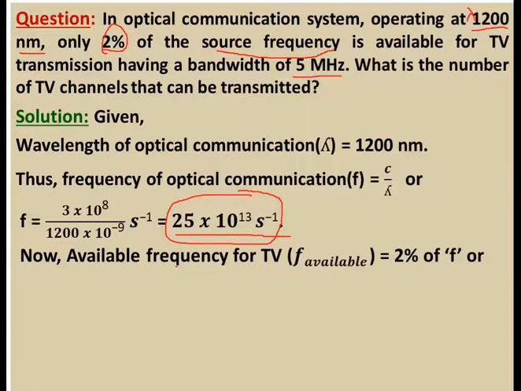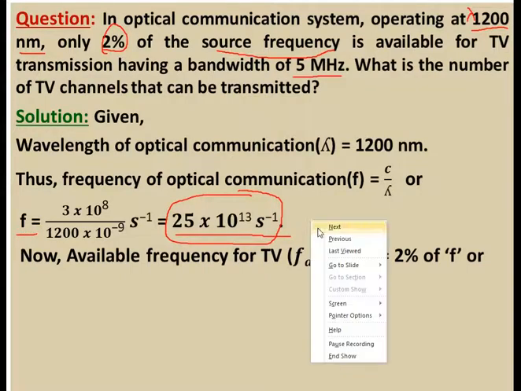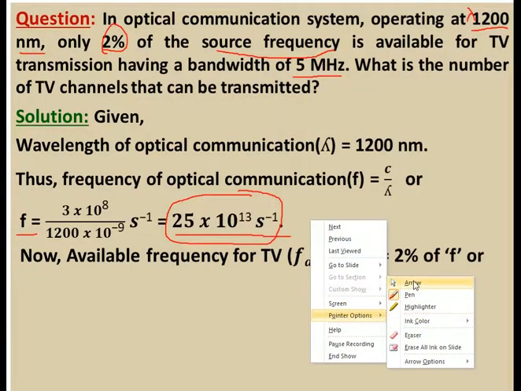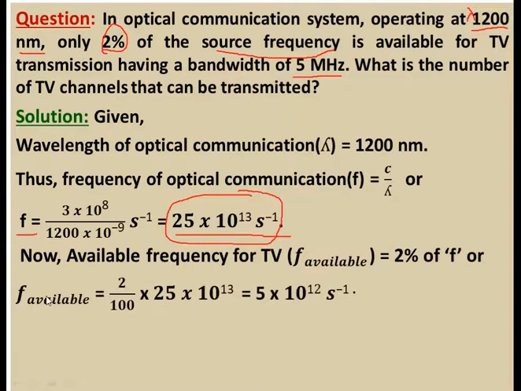Now the available frequency for TV, f available, is equal to 2% of this frequency f. So f available is equal to 2 by 100 into f. If you solve this, you will get 5 into 10 to the power 12. This is the available frequency.